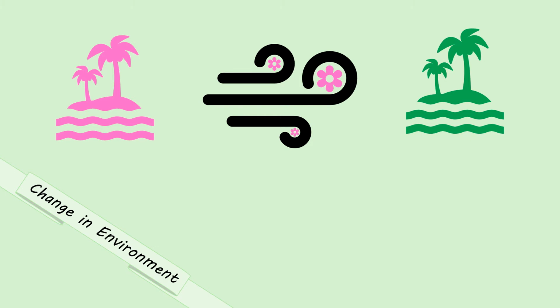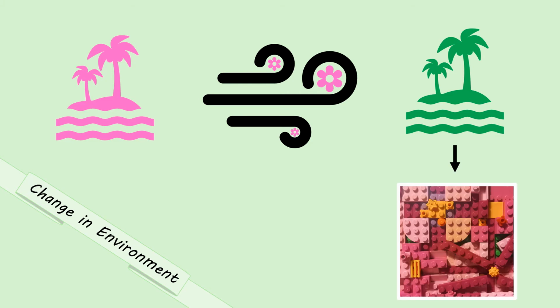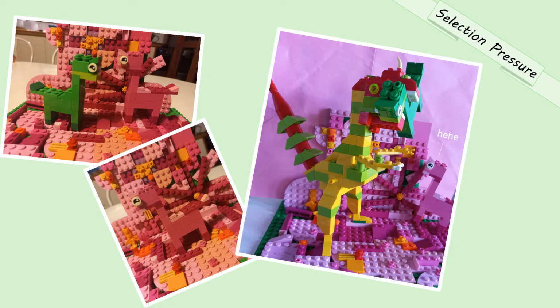During a storm, a strong wind swept over the island, carrying the air from the neighboring mainland, which was covered in bright pink flowers. The wind carried seeds from these plants, and over time, the whole green forest was replaced by huge pink flowers, and there was no green forest left. This put selection pressure on the Parvosaurus's population.